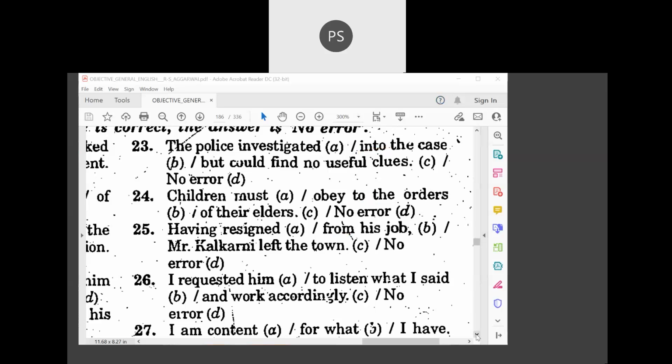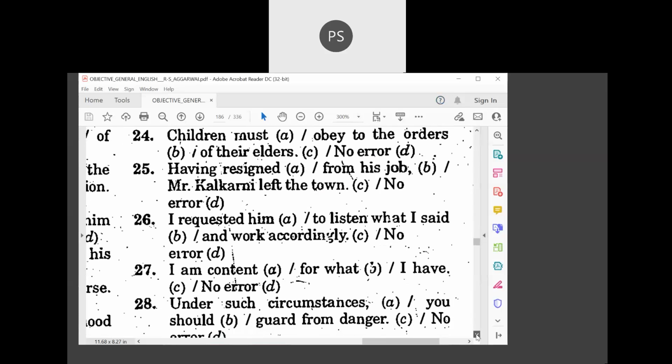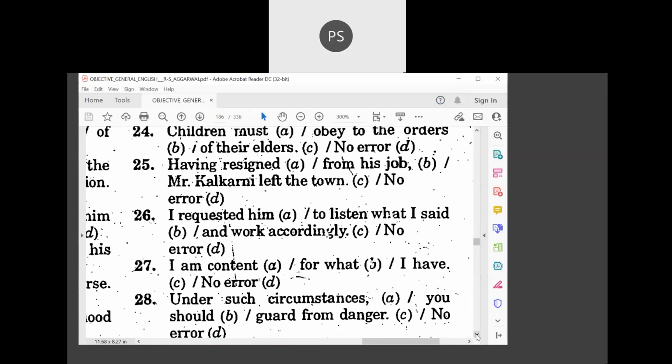I requested him to listen what I said and work accordingly. I requested him to listen to what I said. In B, sir, I requested him to listen to what I said. That is the right answer here.